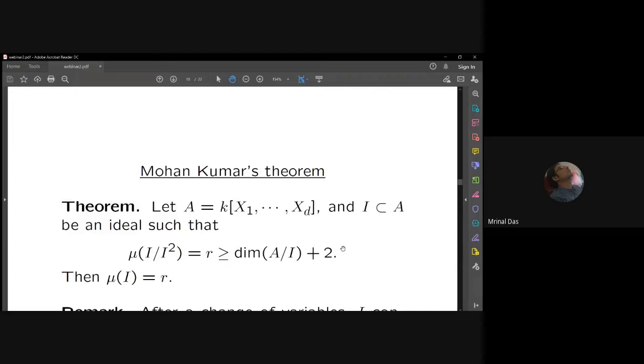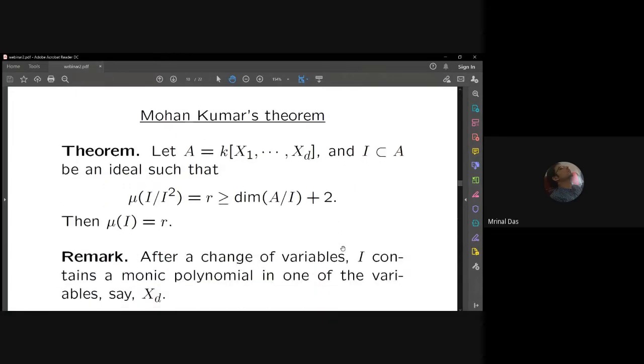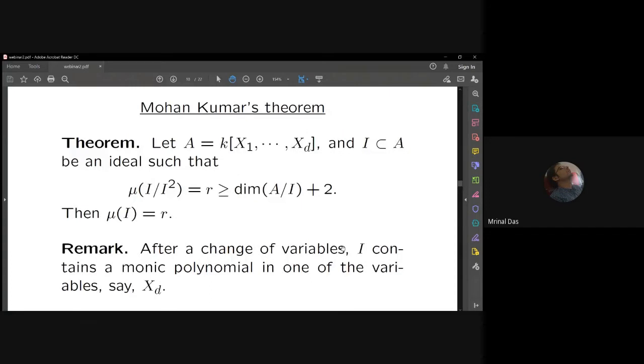So to prove this result, what Mohan Kumar did is the following. He observed that after a change of variables, one can ensure that I contains a monic polynomial in one of the variables, say xd. So then he transferred this problem to, meaning he did not use the structure of polynomial ring over a field.